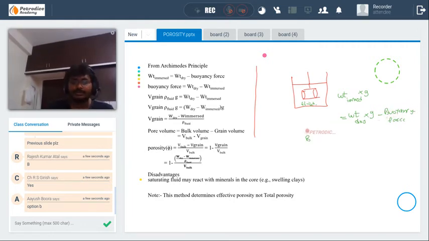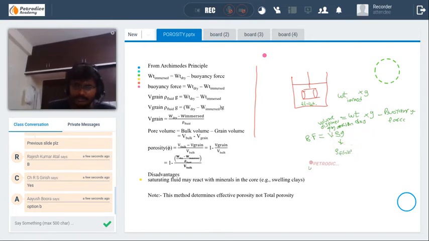We know that buoyancy force is given by V rho g through the fluid static formula, where V is the volume displaced by the core sample,